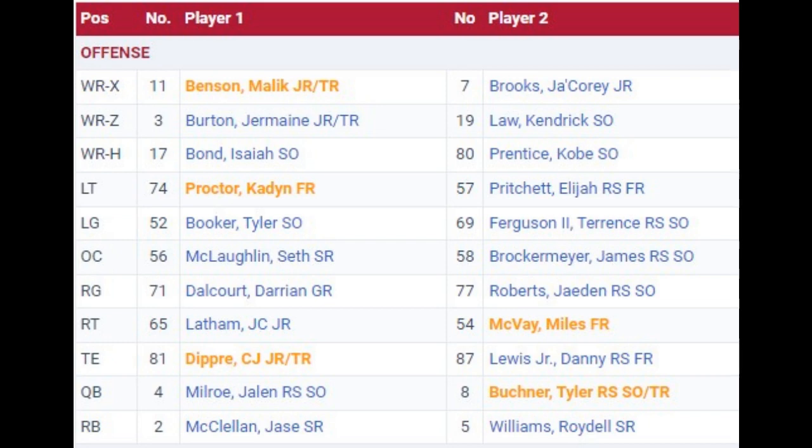All right, now we've got the offense out here, and just to run down through who's with the first group on the first play. The offensive line is as we expected. I predicted Proctor would start at left tackle.